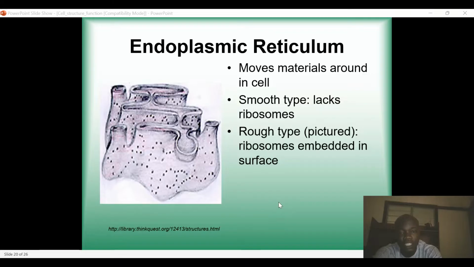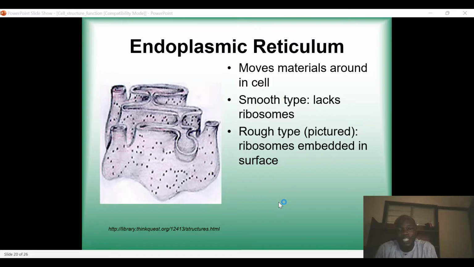So after proteins are synthesized, they will undergo post-translational modification, and then the Golgi body will package them. It's like a company. The protein manufacturing industry of a cell is the ribosomes. And then the product, that is the proteins after being synthesized, has to be modified.